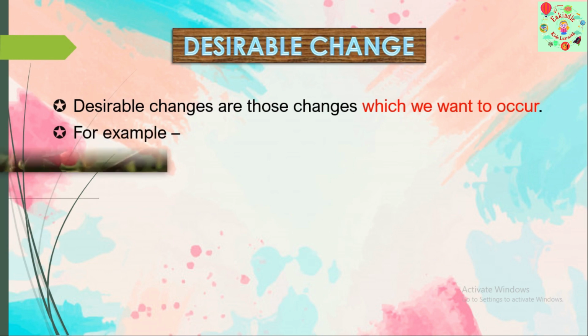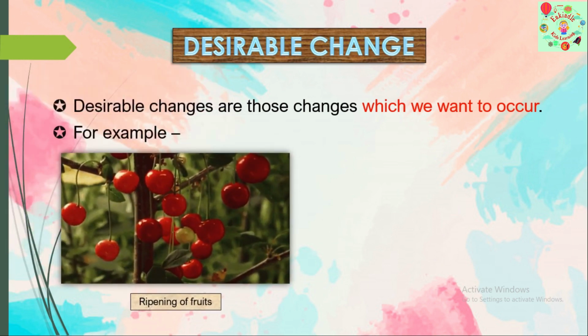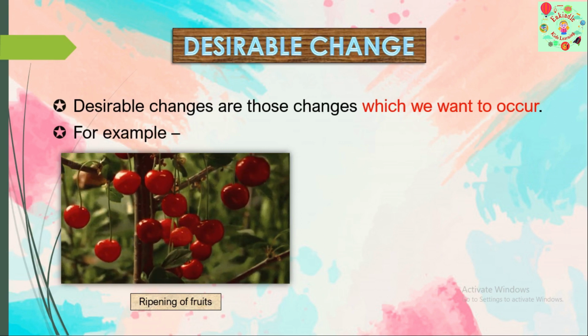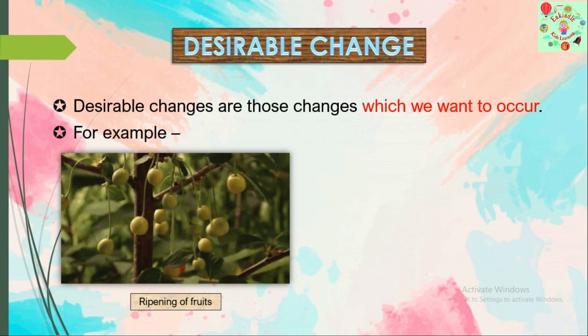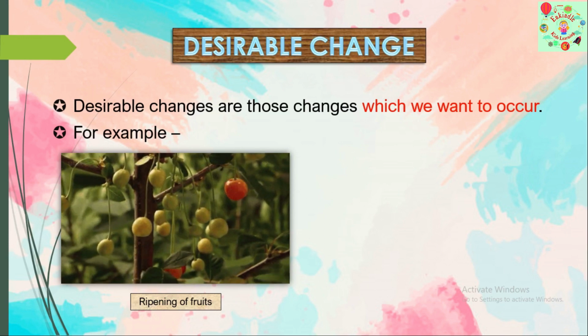For example, ripening of fruits. Isn't it a desirable change? Yes, we all love fruits. We all love eating fruits. So we wish the fruits to be ripened. So this is a desirable change.